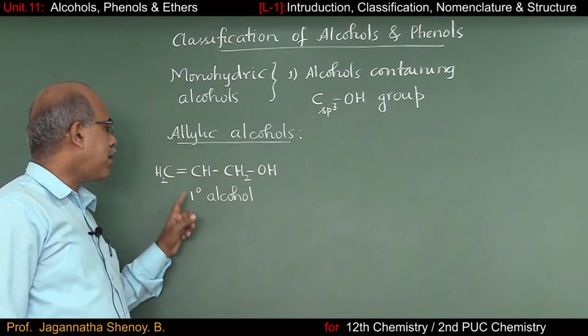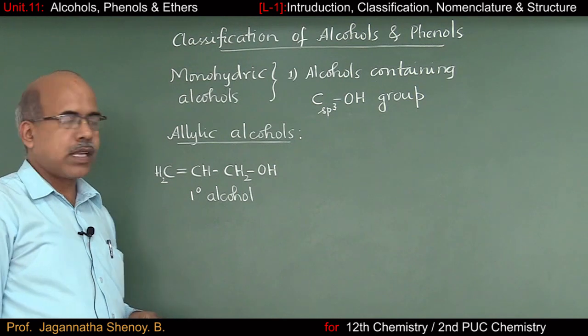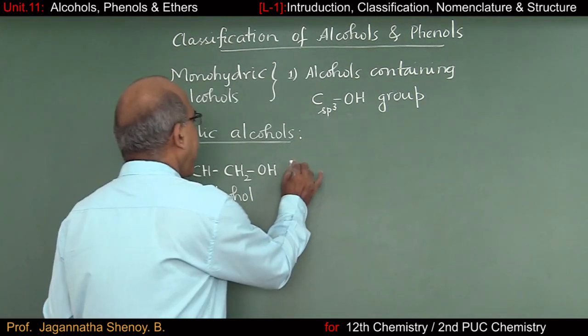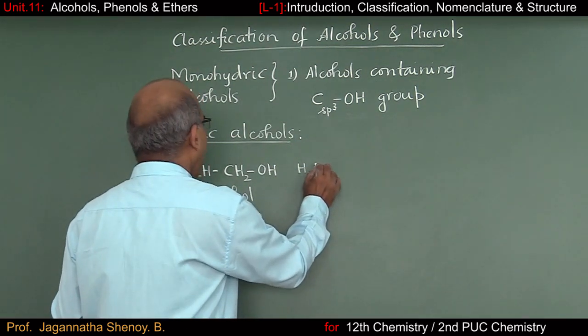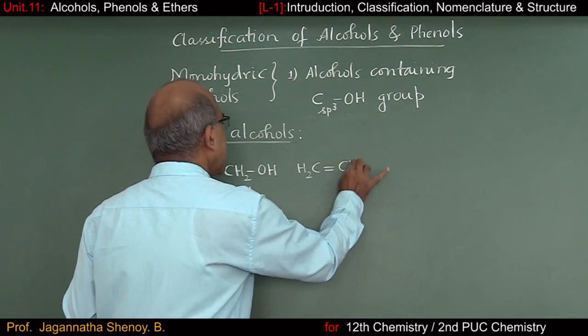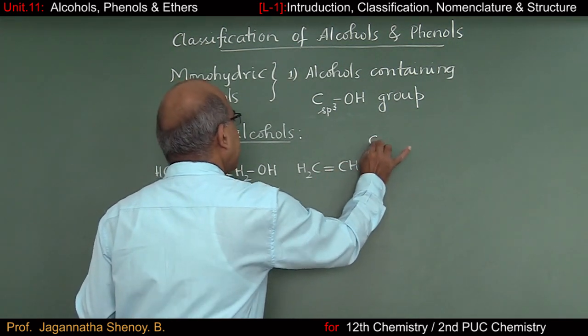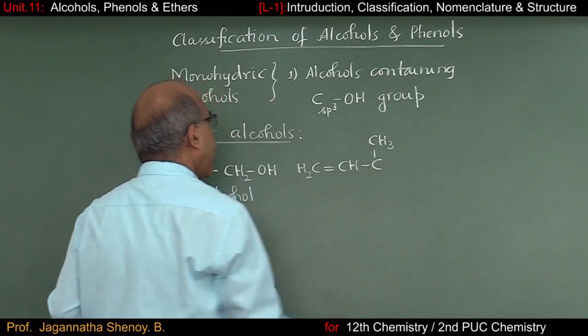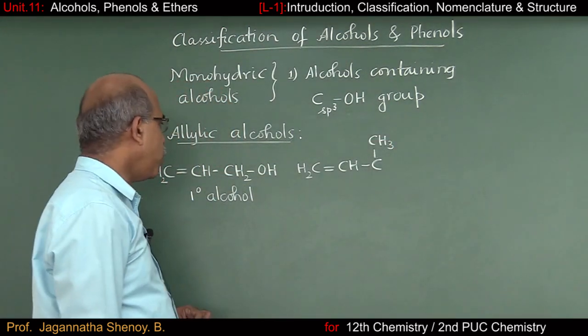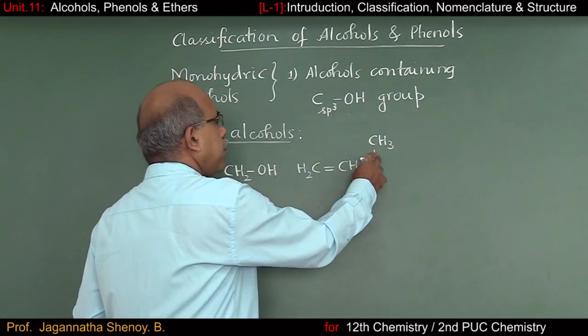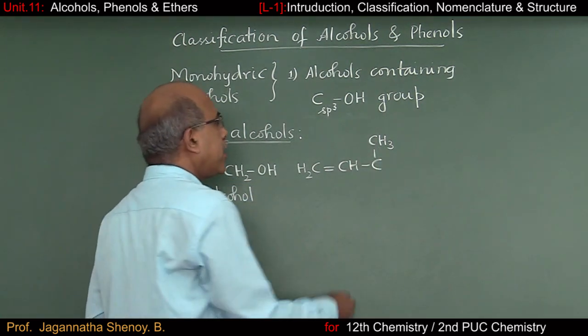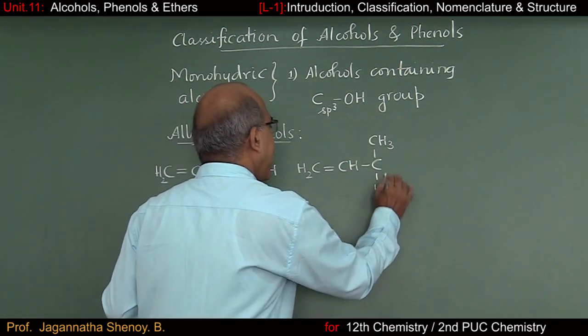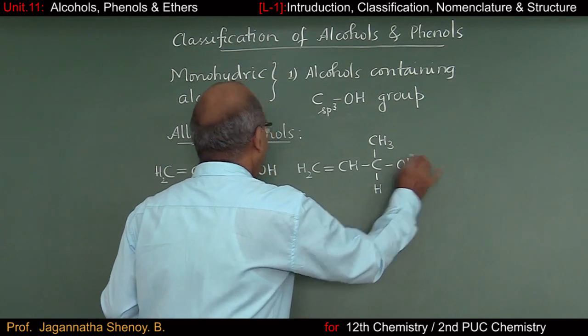So this is an allylic primary alcohol. Similarly, if I want an allylic secondary alcohol, I have to reduce the number of hydrogens on the carbon atom carrying the OH group by 1. So I have replaced one hydrogen atom by a methyl group, and here one hydrogen as it is, and we have an OH group.